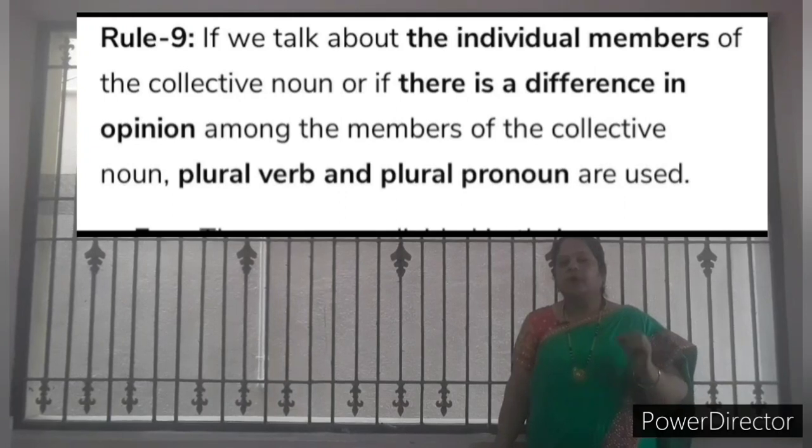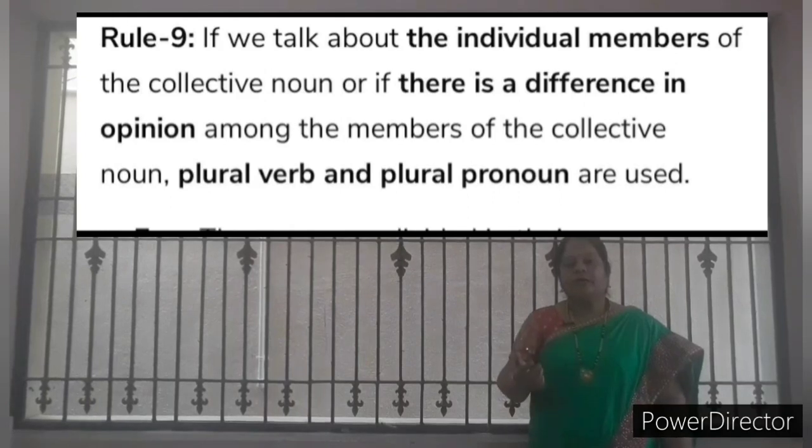For example, the audience is of different opinions, whether they are the audience in an auditorium or in an open place. The jury is of the same opinion; they give a decision on the winner of a competition. But an audience has different opinions. So they are also a group of people.